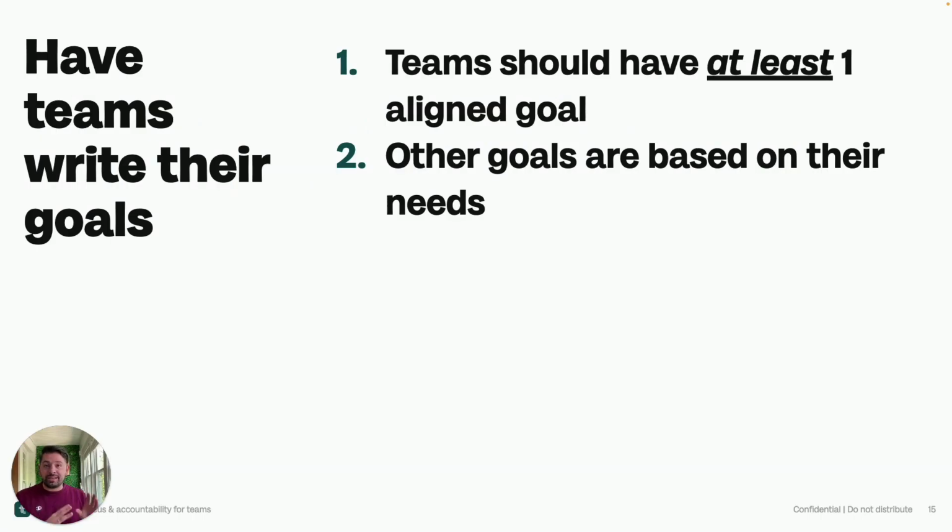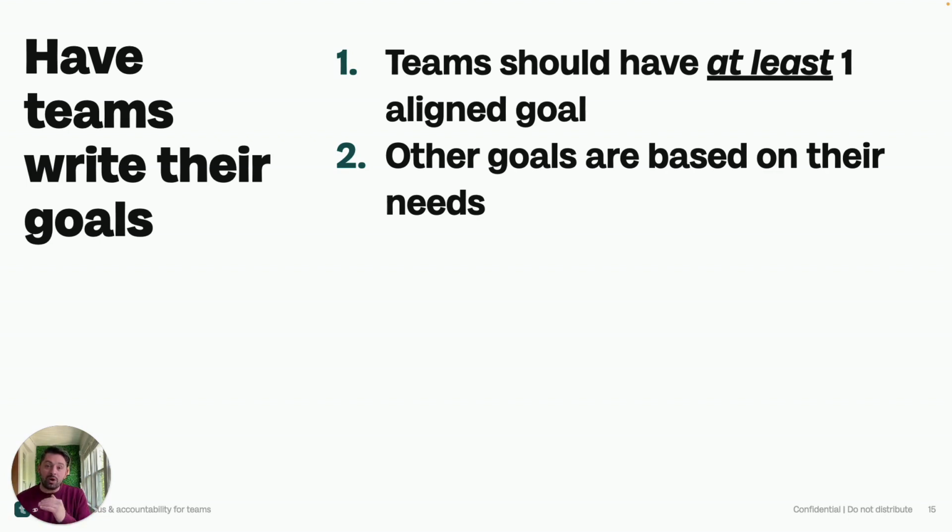Now, just like when we're setting our company level goals, there should be some guidelines for teams as they're going into writing their team goals. And there should be a good proportion here as well. Generally, I recommend teams have at least one goal that is aligned to a company level goal. Again, looking at some keywords here, at least is a big part of this. They might have all of their goals that are perfectly aligned to company level goals, and that's great. We just don't want to make it an edict. We want it to be something where they have that opportunity.